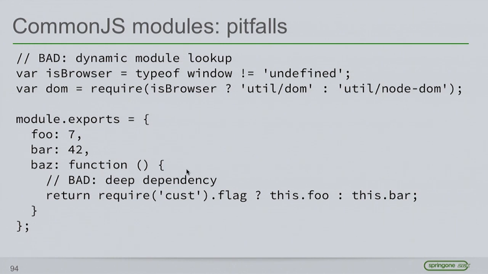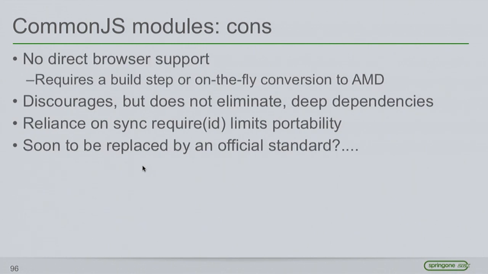It doesn't quite eliminate the deep dependencies. As you see here, we could still have this hidden dependency that a build tool would find, but a human might not. And it relies on the synchronous require, which in a browser causes all these issues and why it needs to be transpiled or converted on the fly.